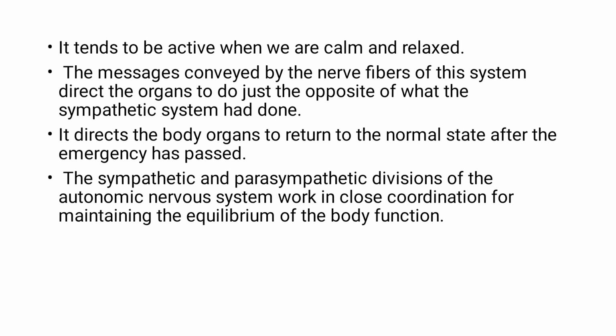So the sympathetic and parasympathetic divisions of the autonomic nervous system act very closely. If the sympathetic is activated, immediately the parasympathetic should come to calm things down. Suppose we are getting angry, someone should be there to tell us it is wrong, to calm and control ourselves.